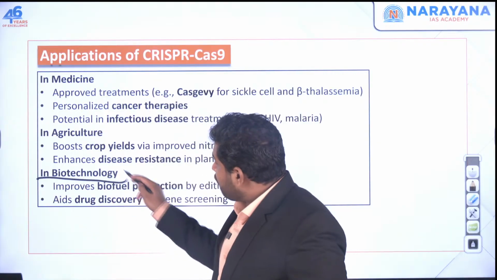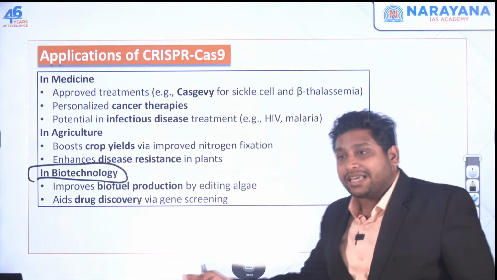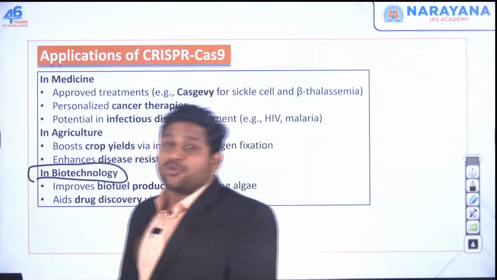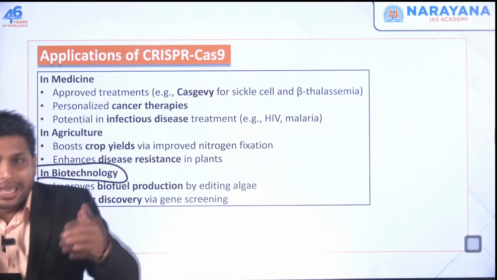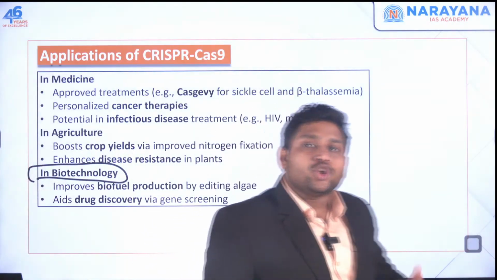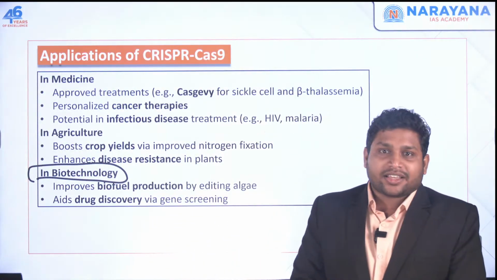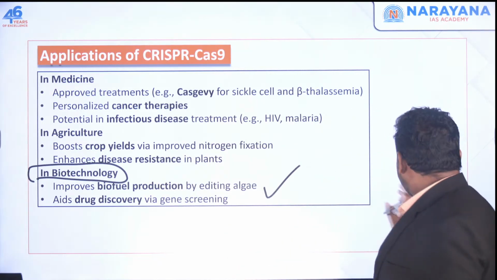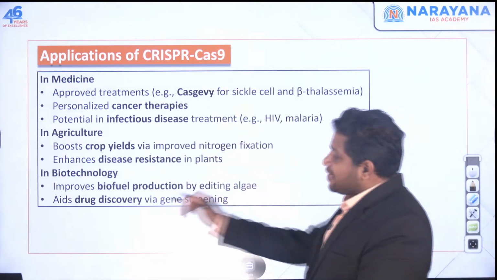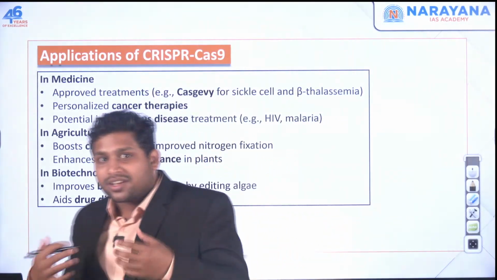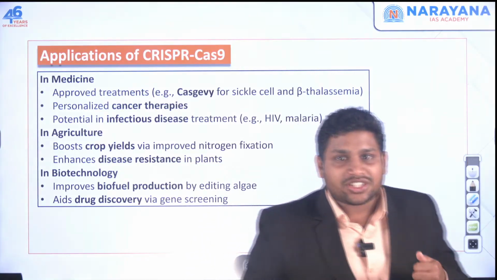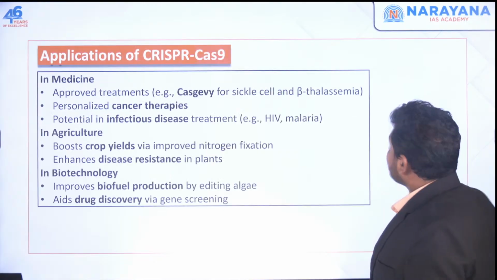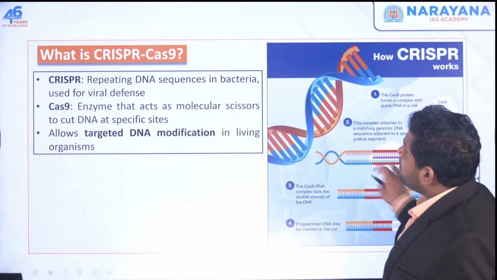Then obviously there will be some scope in biotechnology itself. So let's say nowadays we talk about biofuels, we are making biofuels. So to make biofuels, we can again make use of this CRISPR-Cas9. You cut a gene, add an extra gene to produce biofuel. So all this can be done, and even for new drug discoveries, if you want to look for new drugs, you have to make some changes in the genes and check whether this drug will work or not. So all these things are applications of CRISPR-Cas9.